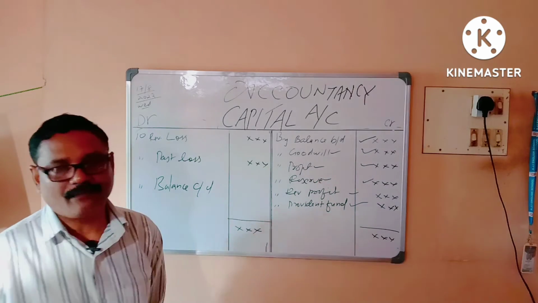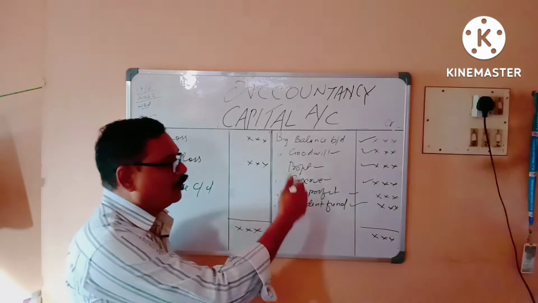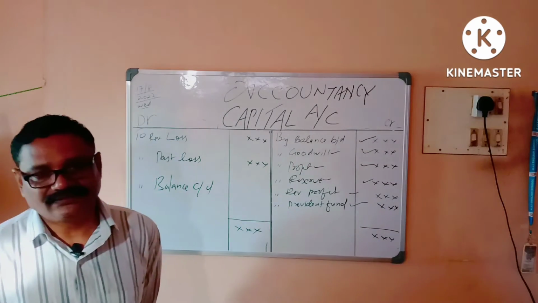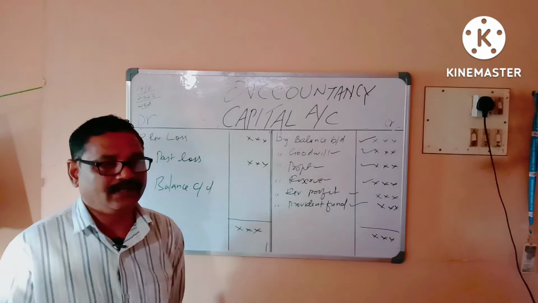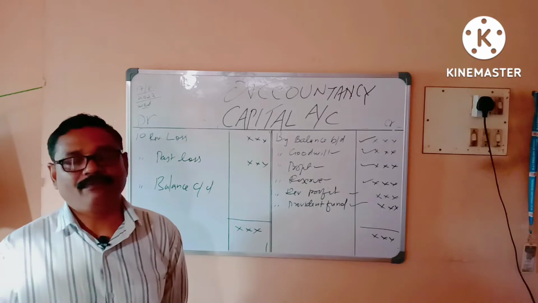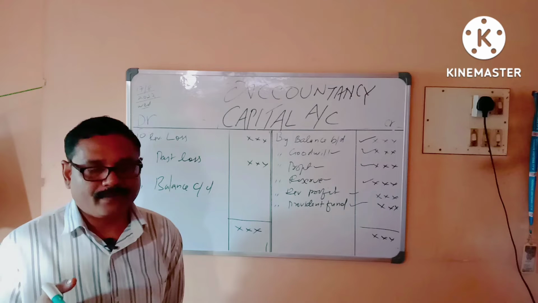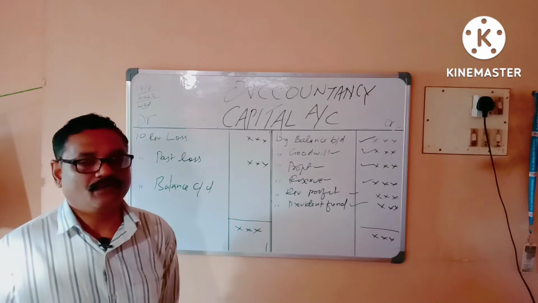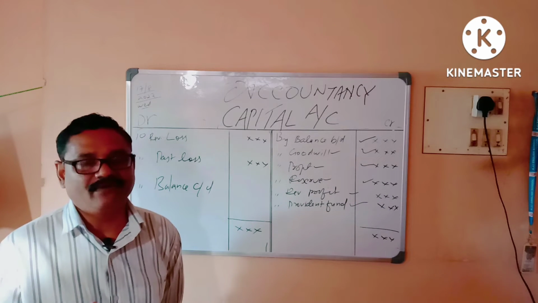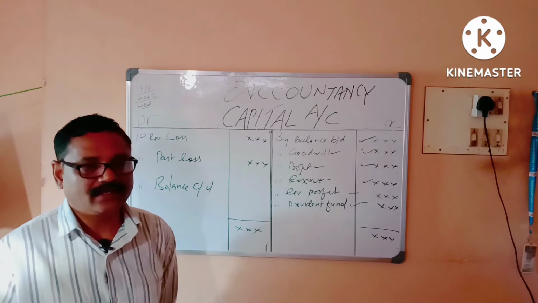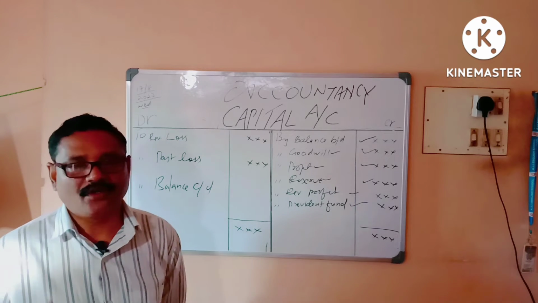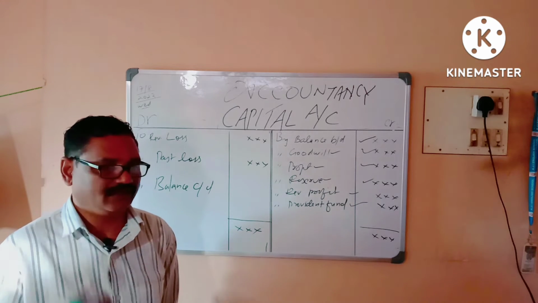See, one more thing I want to tell you. Capital account crediting items mean whatever amount the partners receive, so the partners' amount or benefit or money will be increasing and their capital account balance will be increasing.